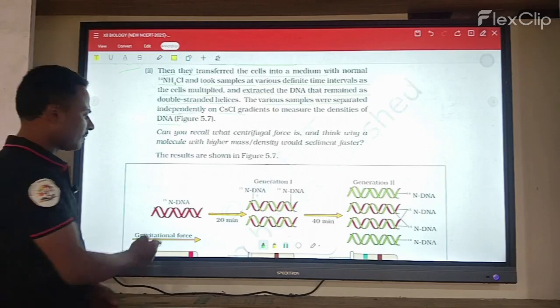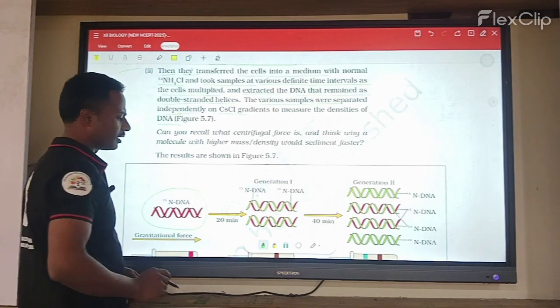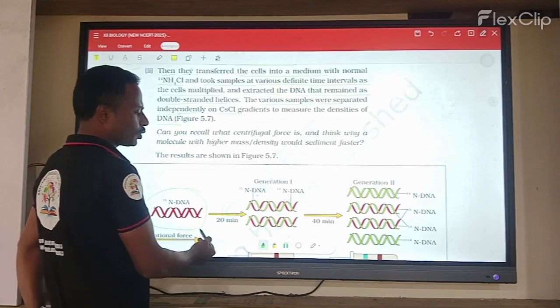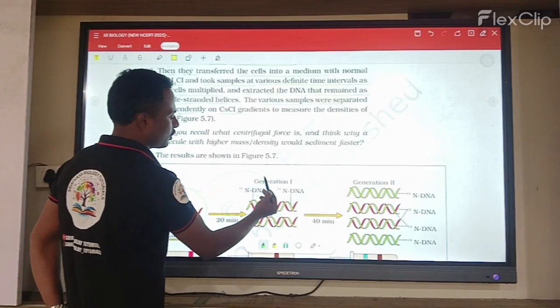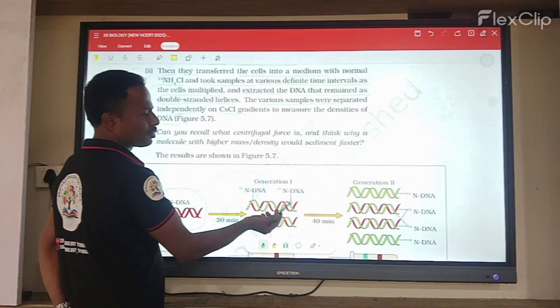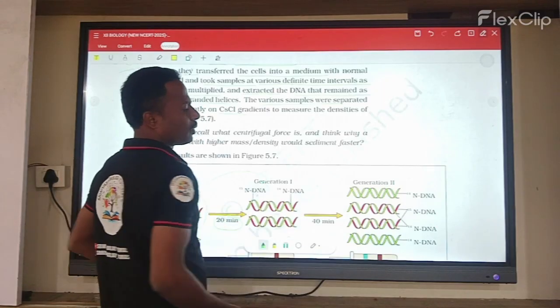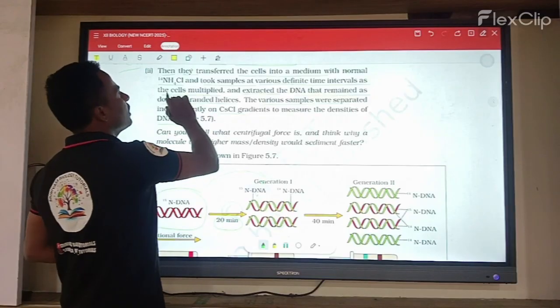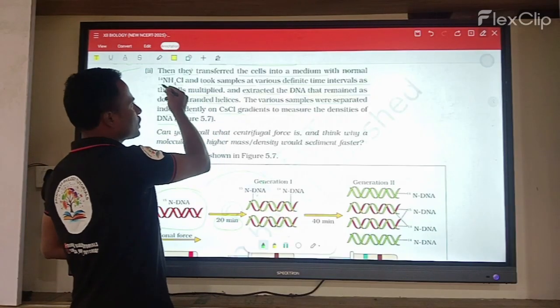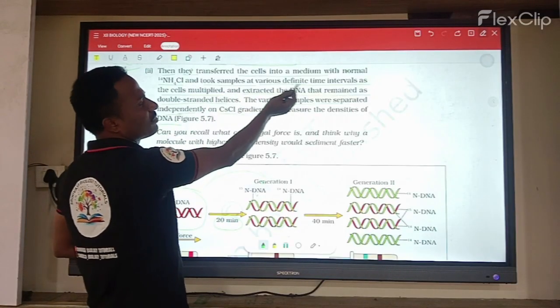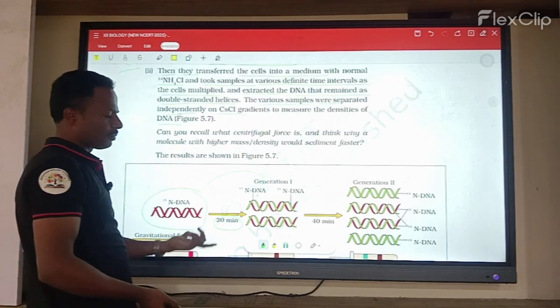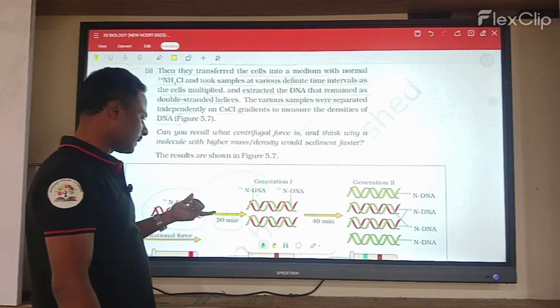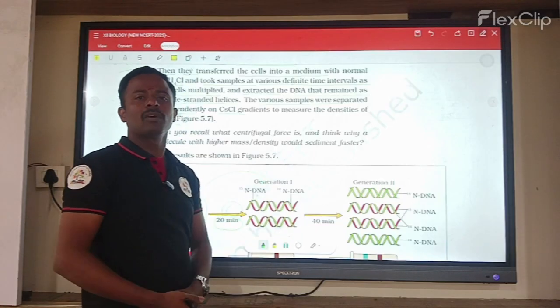Here the N15 isotopes go from generation to generation every 20 minutes and participate in the replication process. They took samples at various time intervals, every 20 minutes.